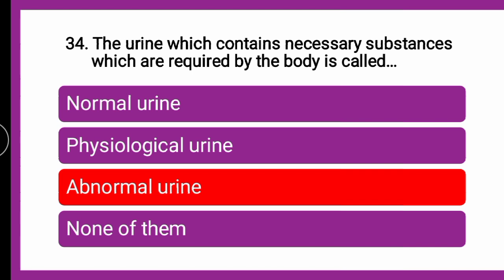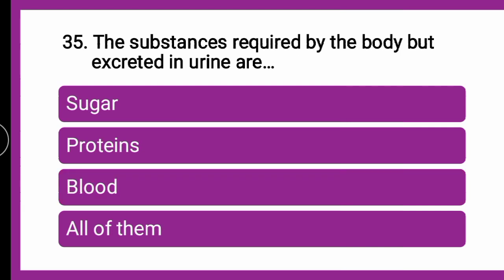That means when the abnormal constituents occur in the urine, it is abnormal urine. When the normal constituents occur in the urine, it is normal urine or physiological urine. Next question is, the substances required by the body but excreted in the urine are, ऐसे substance जो body के लिए चाहिए but वो urine में excrete होते हैं, वो इसमें से कौन से है? शुगर होता है, प्रोटीन्स होते हैं, ब्लड होता है, या सब होते हैं, ऑल ऑफ देम?